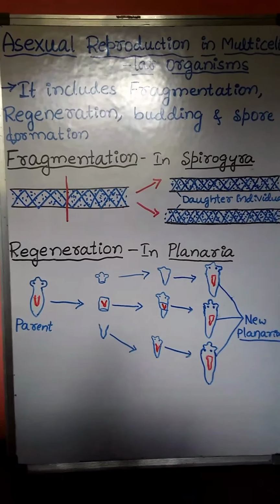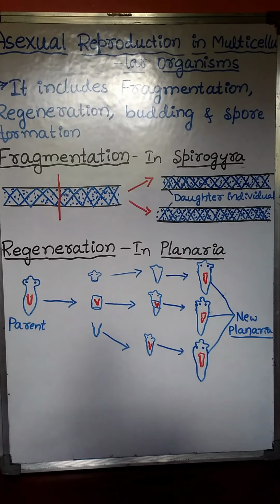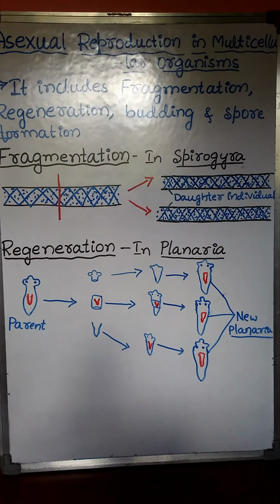Hello students, in the last class we have discussed about budding. Budding is a type of asexual reproduction which commonly takes place in unicellular organisms like yeast. During budding, first the parent organism produces a small outgrowth. Later, that small outgrowth separates to produce a new individual.